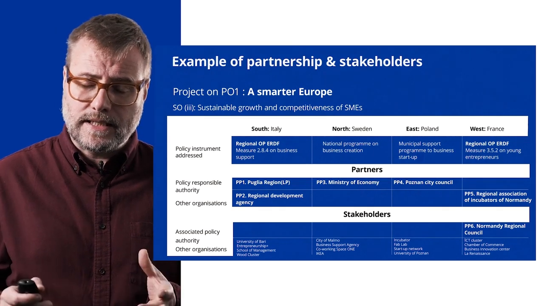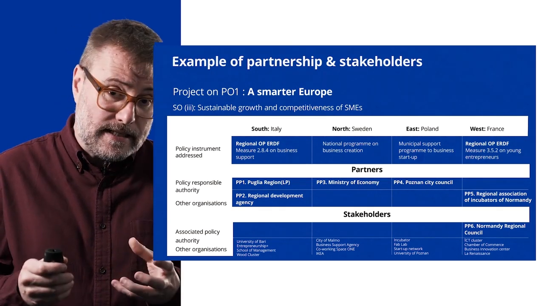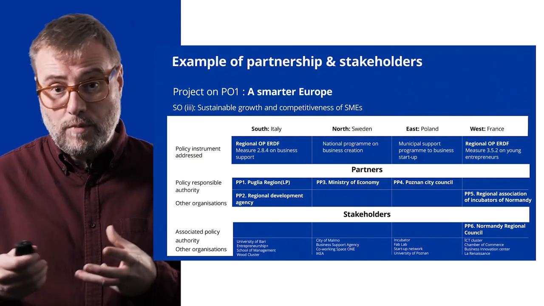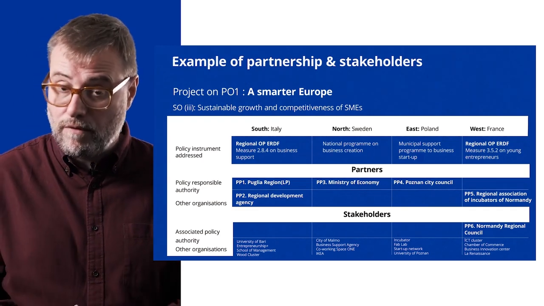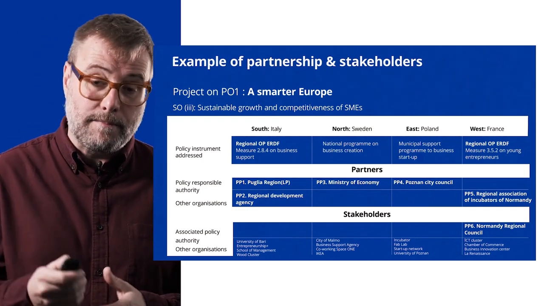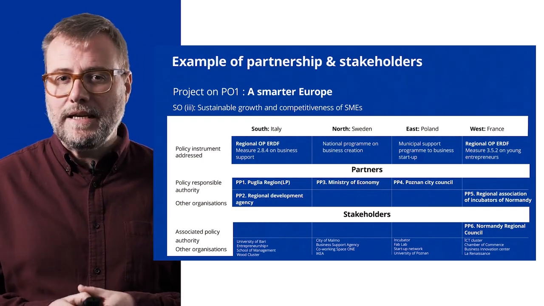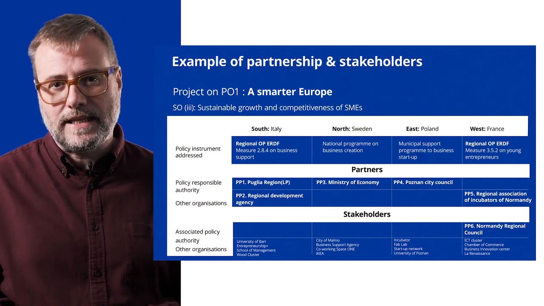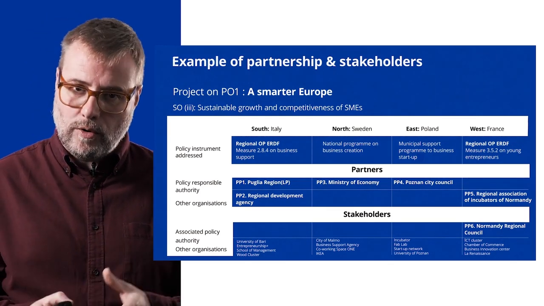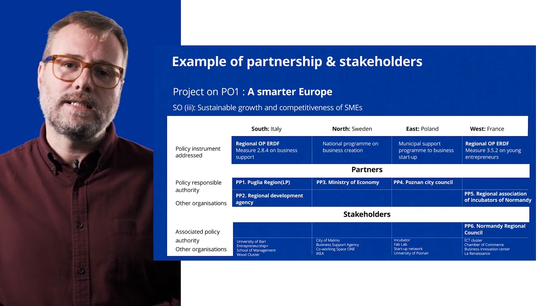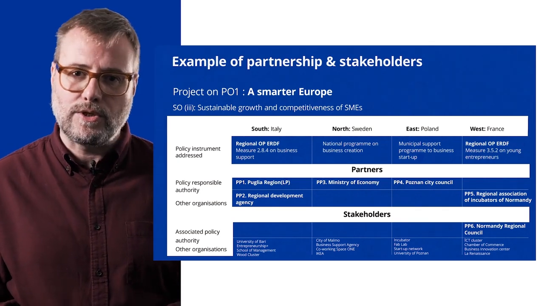And as you can see, we meet in this case the 50% of policy responsible authorities involved in the project. We even go a little bit beyond that. And finally, for each policy instrument addressed, you can see the stakeholder group with different organizations from the participating regions.